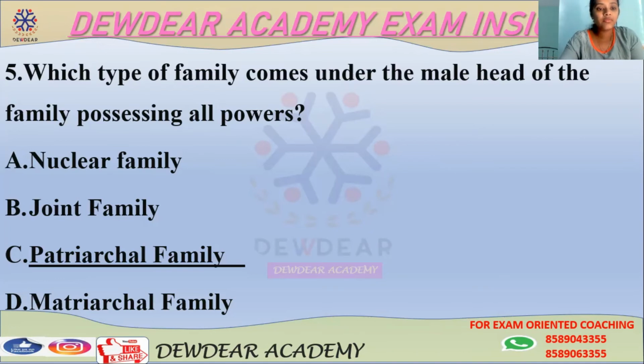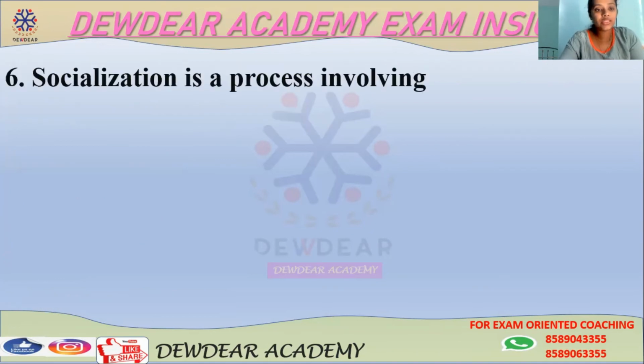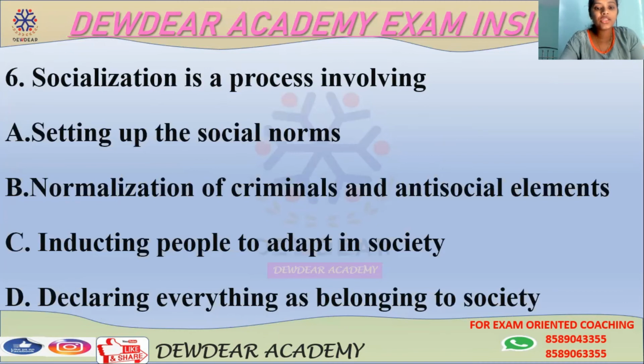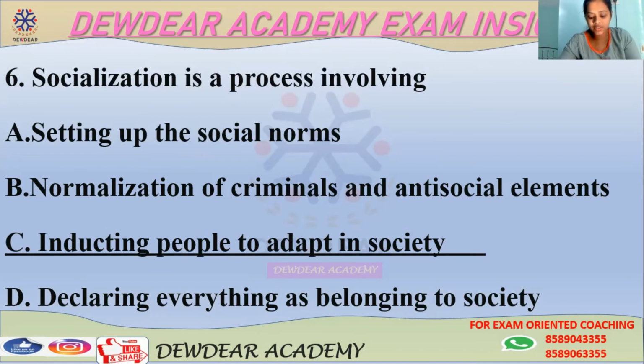The next question. Socialization is a process involving options: setting up the social norms, normalization of criminals and antisocial elements, inducting people to adapt in society, declaring everything as belonging to society. What is socialization? Here the correct answer is inducting people to adapt in society.